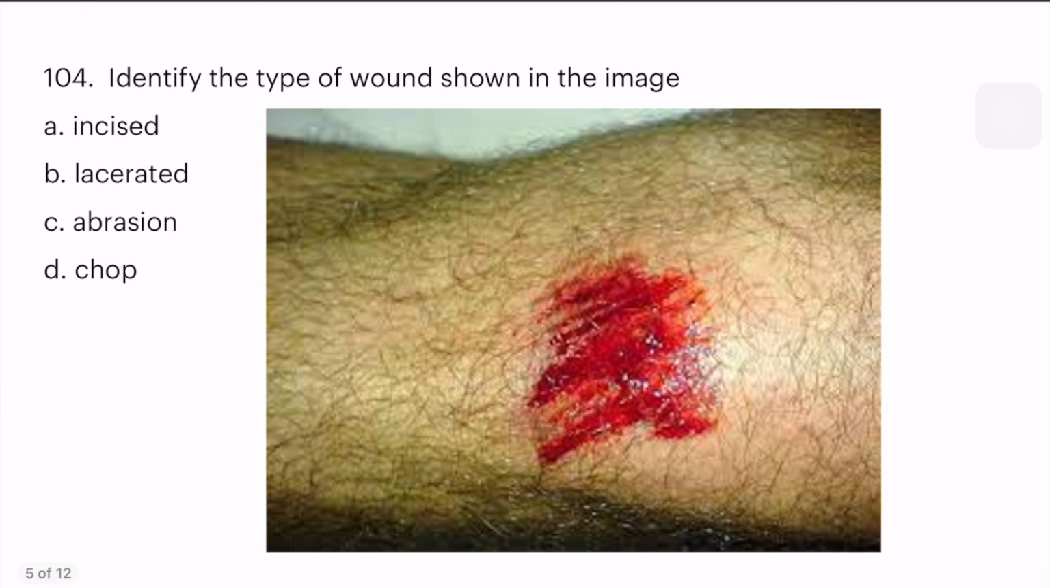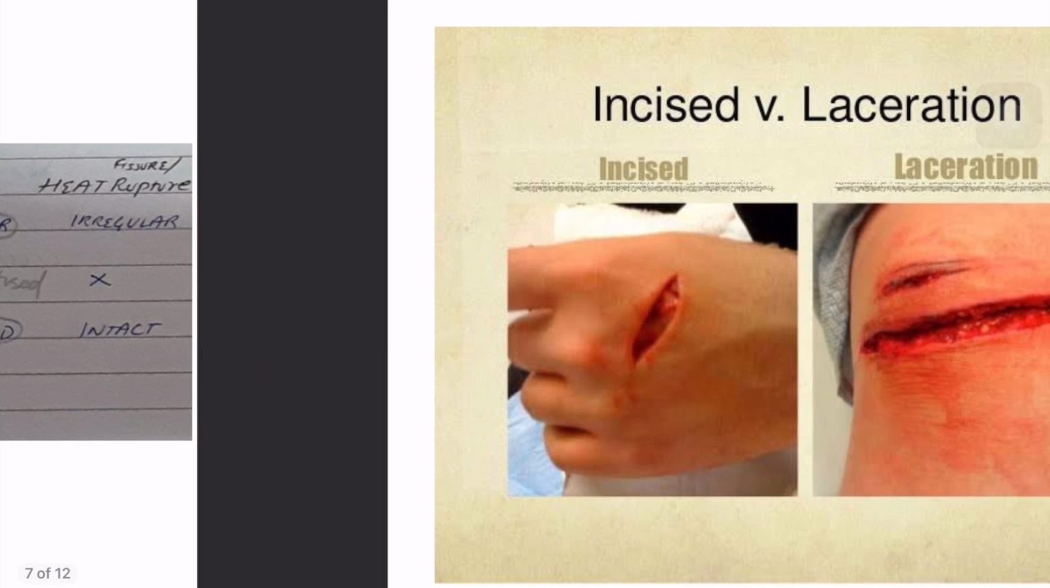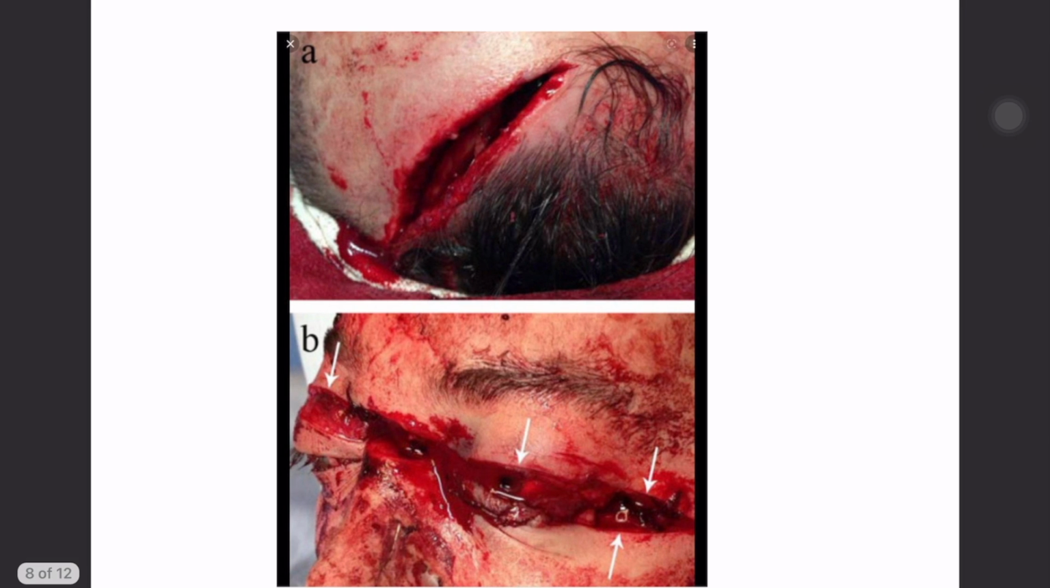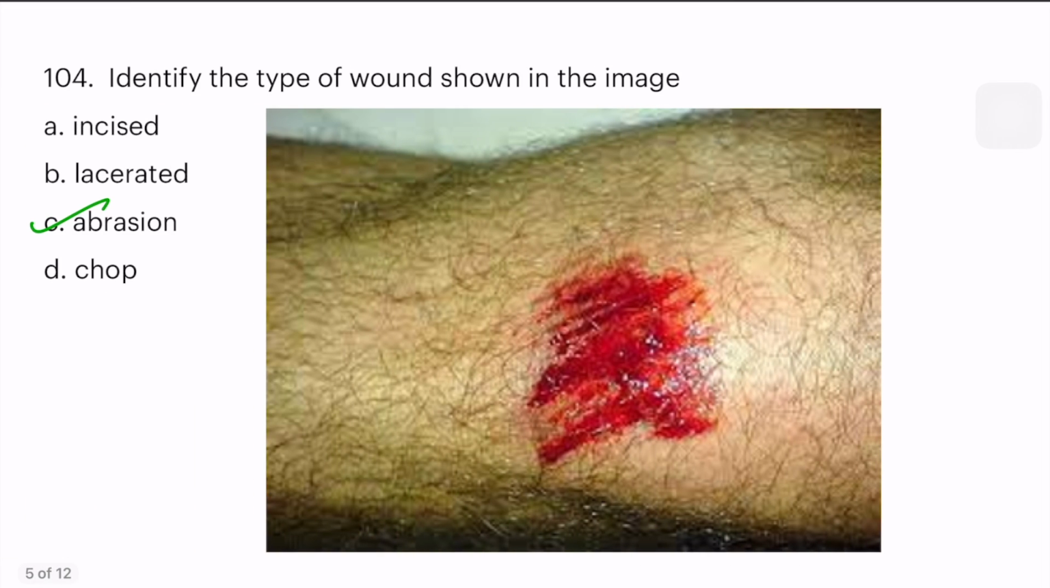Next question. What is this wound? This is very simple, abrasion. Why? Because in a laceration, I'll show you some images. This is an incision, clear cut. You can see the tissue inside. Here, even the tissues are broken. Okay, this is a laceration. This is done with a blunt instrument. This is done with a sharp instrument. Okay, you can see further images of lacerations and incisions. So our image is an abrasion.